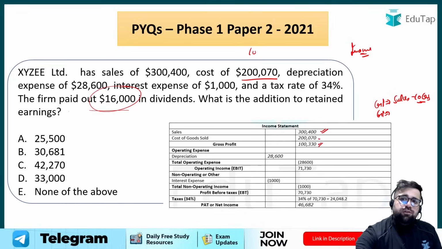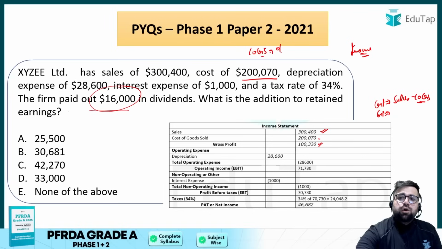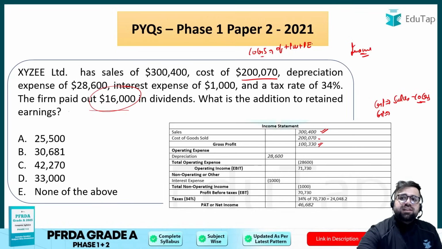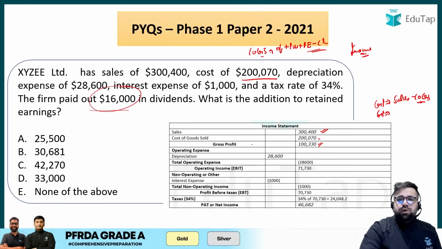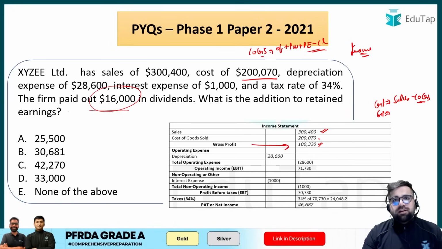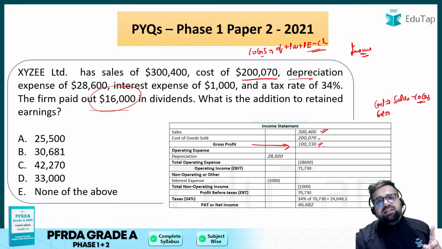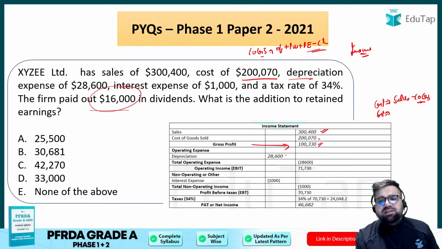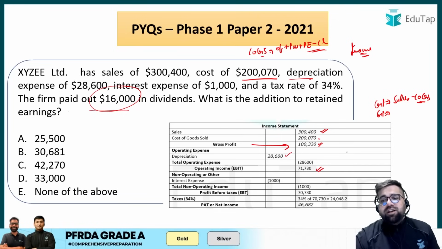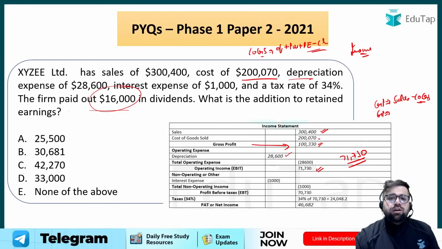Simple. And I hope you know the formula of COGS as well. This is very, very important. Opening stock plus purchases plus direct expenses minus closing stock, right? Very famous formula of accounts. Now once you have your gross profit, then you have to go towards your operating income. Over here you will take your operating expenses, which in this case is only depreciation. So from your gross profit of 1,330,000 you have to deduct your depreciation expense, which is given to you directly as 28,600. So your operating income, or your earnings before interest and taxes, will be 71,730.